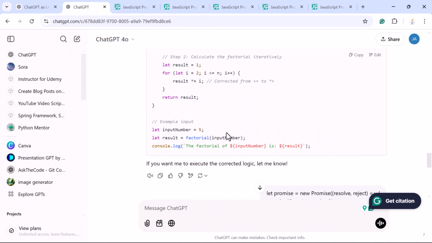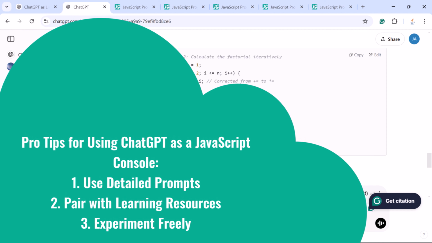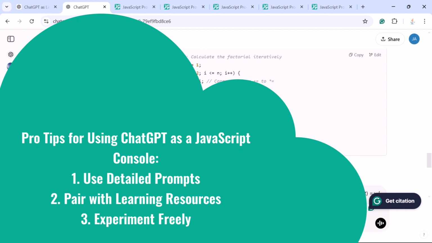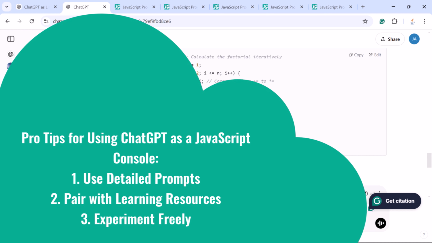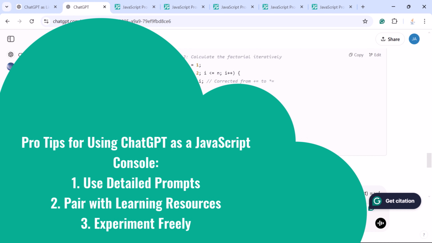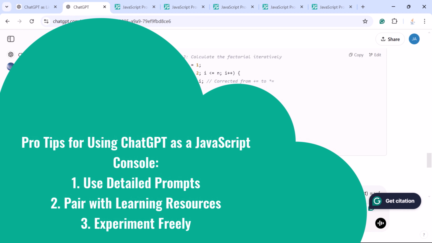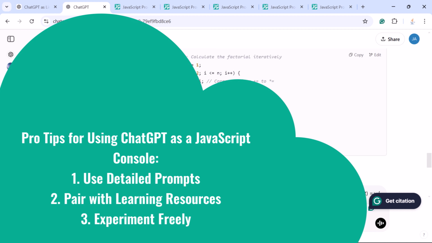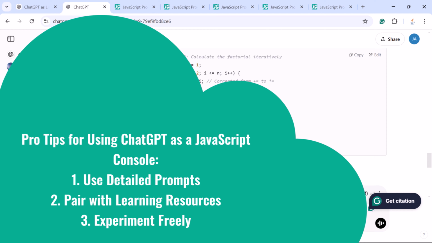Before we wrap up, here are some tips to make the most out of this feature. Use detailed prompts. Be specific about your intent. For example, include the expected outputs or additional details in your prompt. Pair with learning resources. Combine ChatGPT with JavaScript tutorials for hands-on practice. Don't hesitate to try advanced concepts. ChatGPT is here to help.